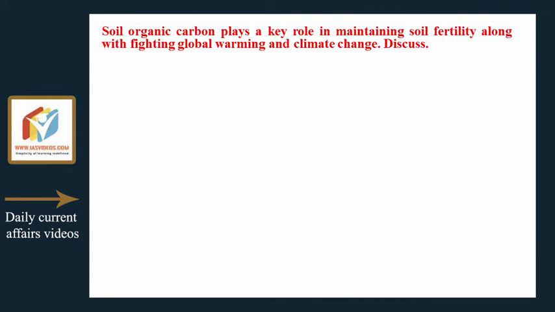Soil organic carbon plays a key role in maintaining soil fertility along with fighting global warming and climate change. Discuss.